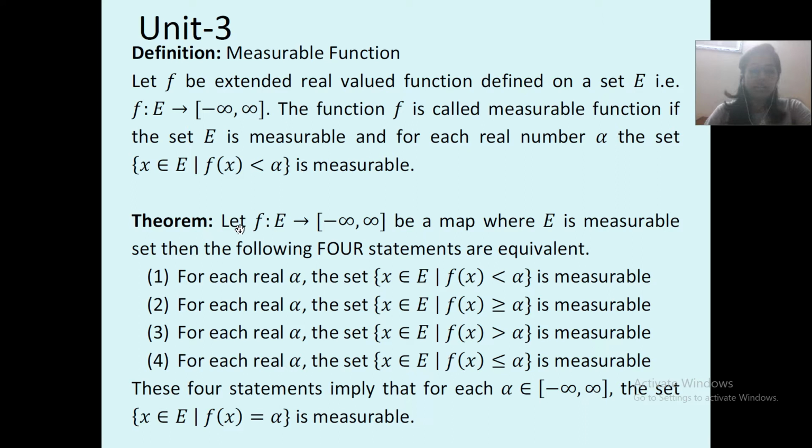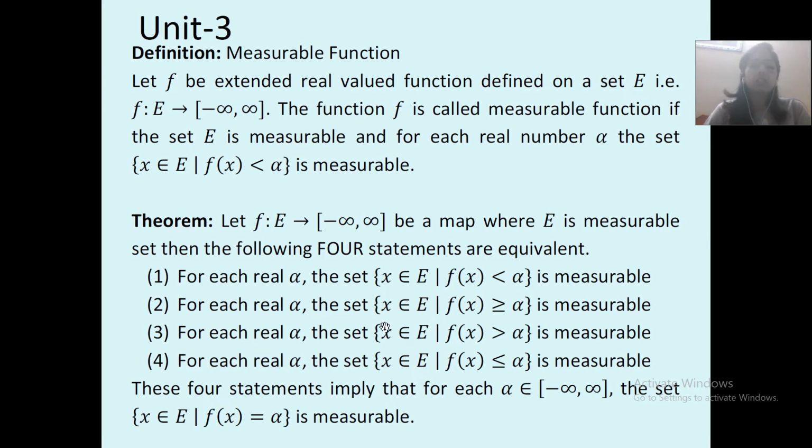Now what is the theorem? Theorem: let f from E to minus infinity to infinity be a map where E is a measurable set, then the following four statements are equivalent. We have to prove that the following four statements are equivalent. Now how will you prove all these four statements are equivalent to each other? Either you can prove 1 is equivalent to 2, then 3 is equivalent to 4, and at last you can build a bridge between 2 and 3.